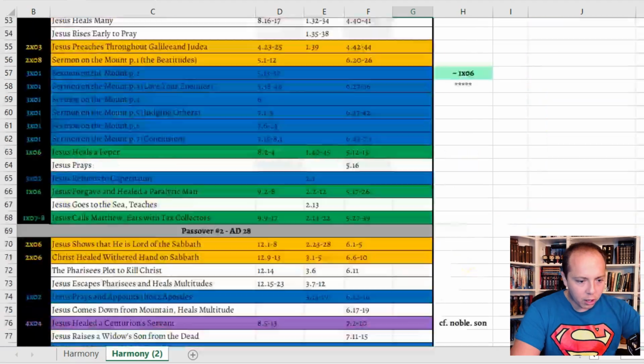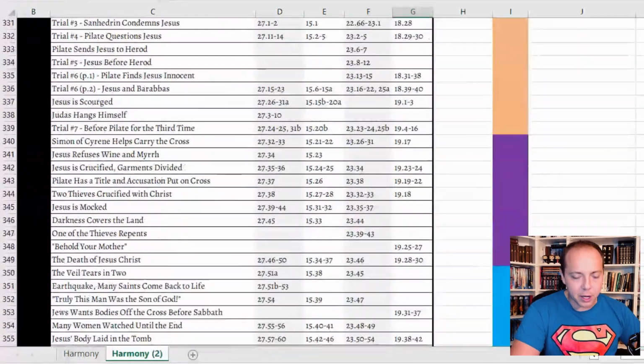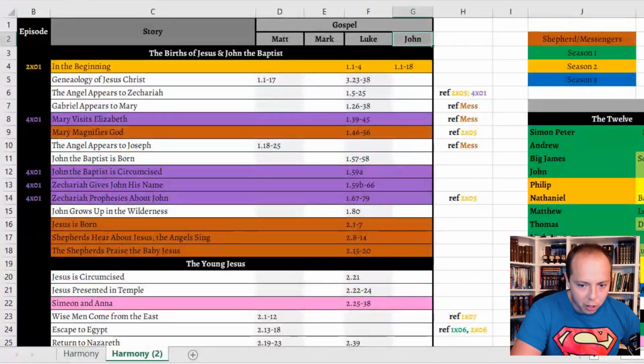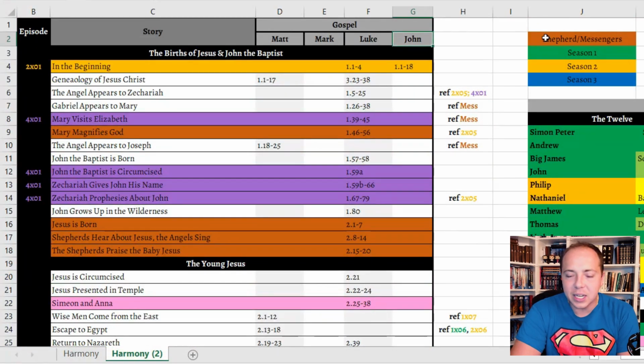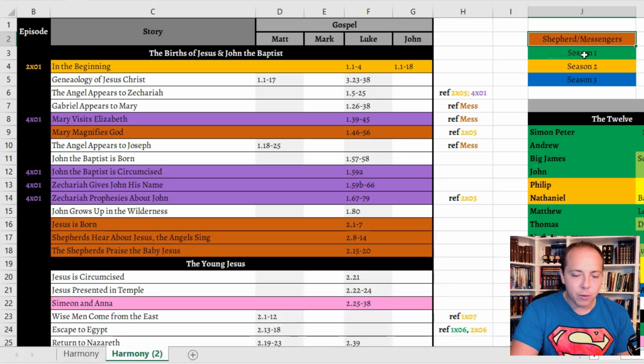And so if you go all the way down, I have got this thing fully color-coded based on what we've seen depicted in the show. And over here on the right, you can see the color key. You've got orange referencing the Christmas specials, right? You've got green referencing season 1, gold references season 2, blue references season 3, purple is season 4, and then pink is season 5, and you'll have to come back to the next video to see what season 6 is going to be.